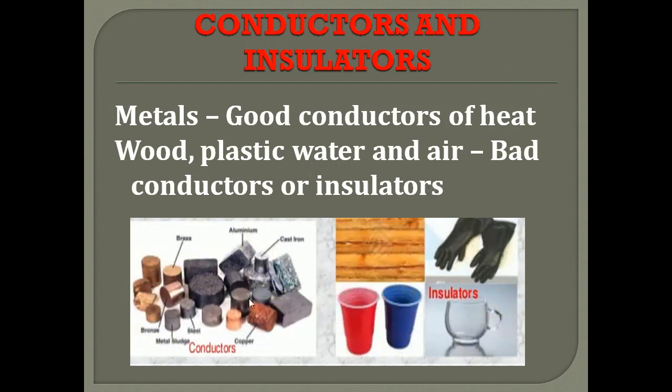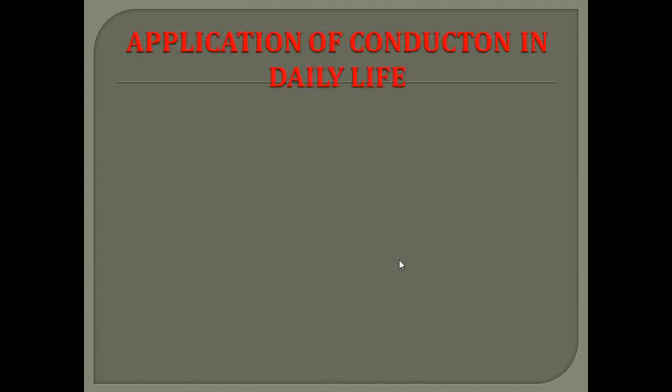In this picture you can see examples of conductors and insulators. Conductors, for example metals, and bad conductors or insulators, for example plastic, wood, glass, etc. Now we can see applications of conduction in daily life. First we can see the use of conductors.